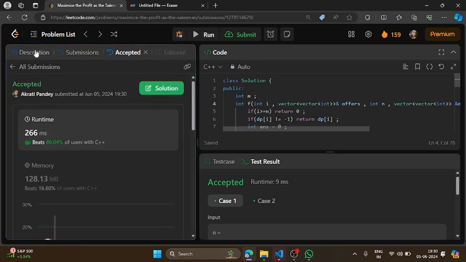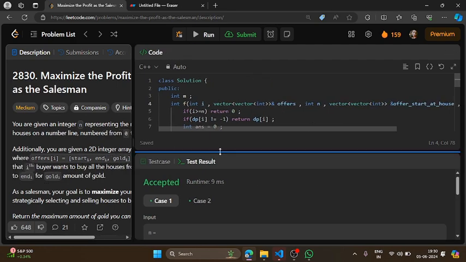Yeah, so now it's working. Actually, the problem was I was not taking this by reference.